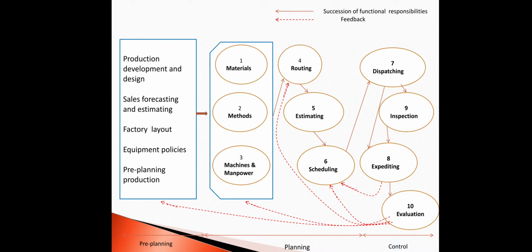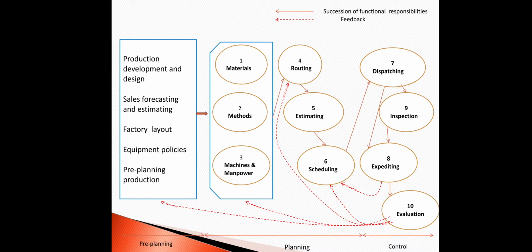In the production functions, material is the first function of PPC. Material may be the raw material, it may be the standard finished parts, or it may be the semi-finished products. All these materials should be made available to production as and when required, in the right quantity. So that is the first function, the material.